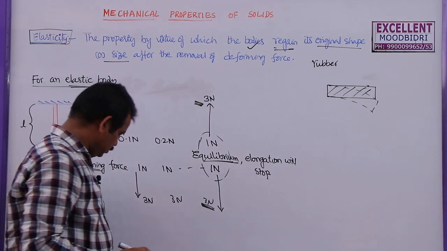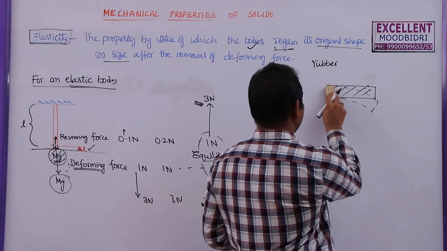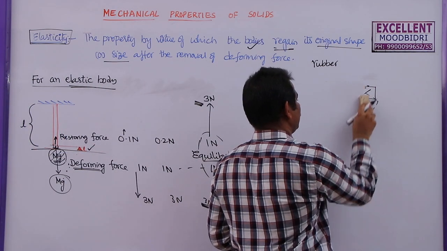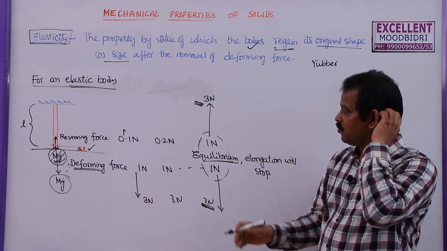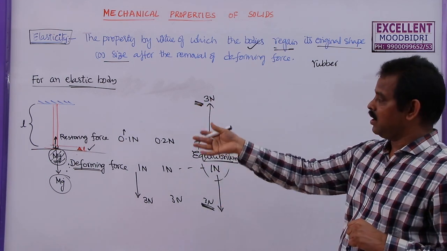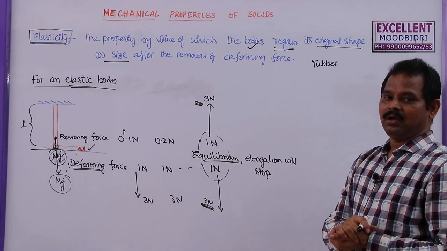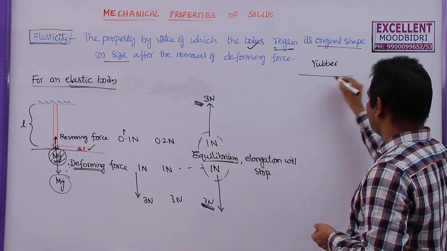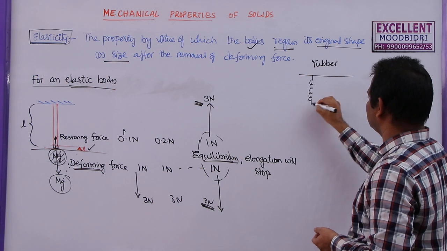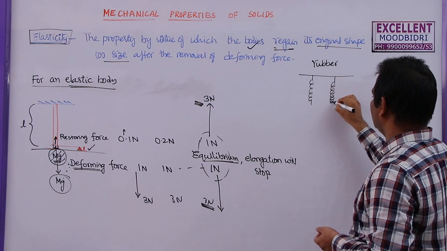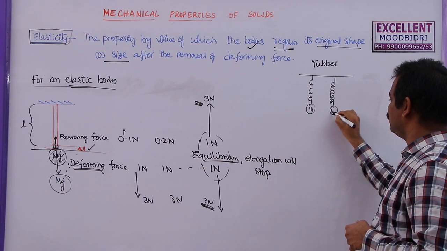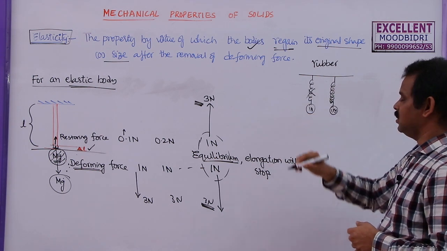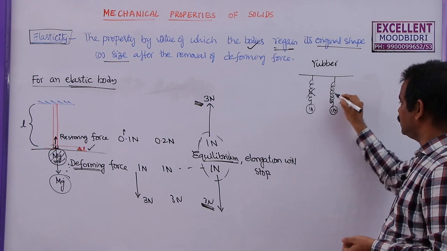Now, the restoring force developed per unit area of the body is called stress. But why are we taking only the unit area, why not the length or the volume? If you take two springs, let us say this is one spring and this is another spring, and you suspend a 1 kg body here, let us say this wire breaks somewhere here, but the other is not breaking.